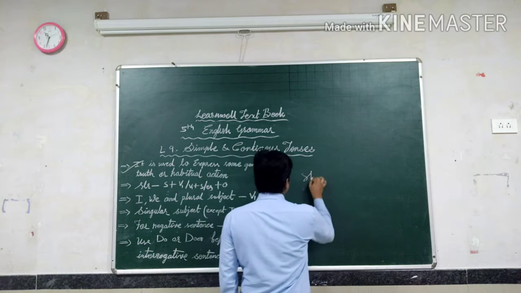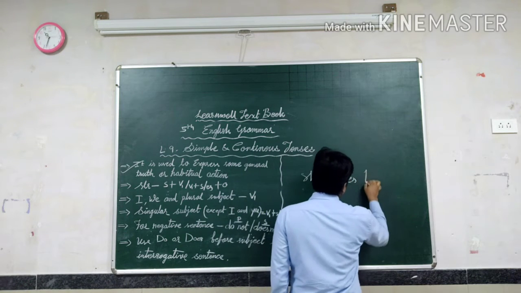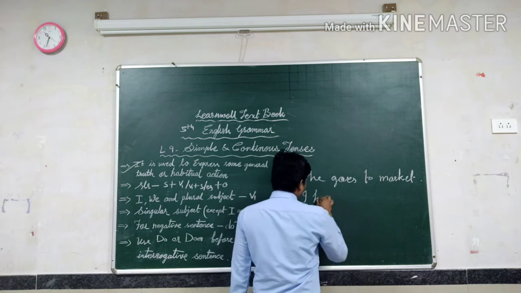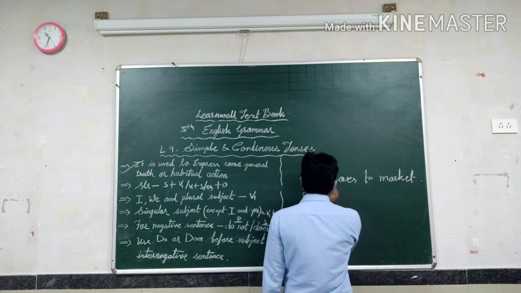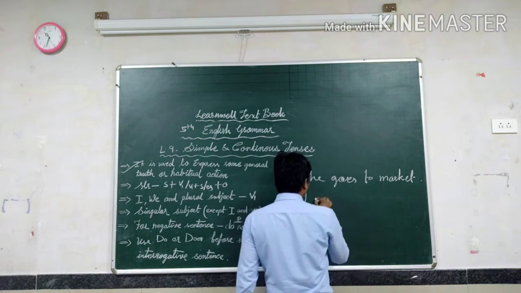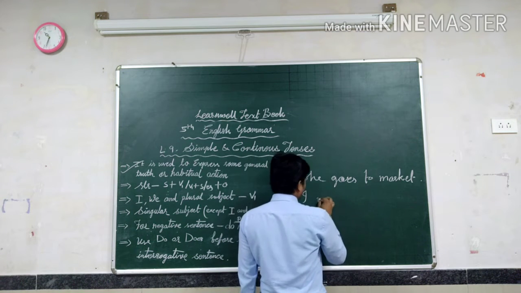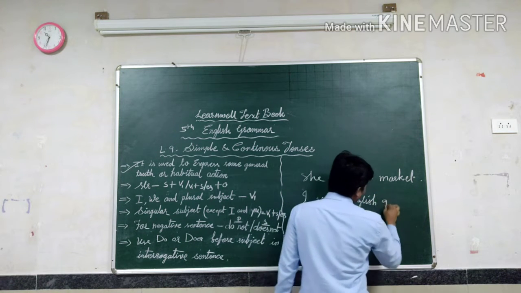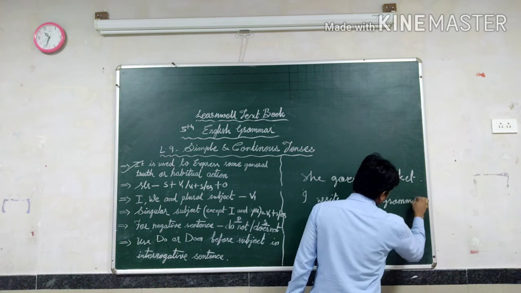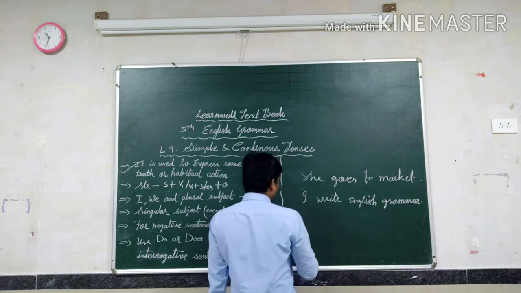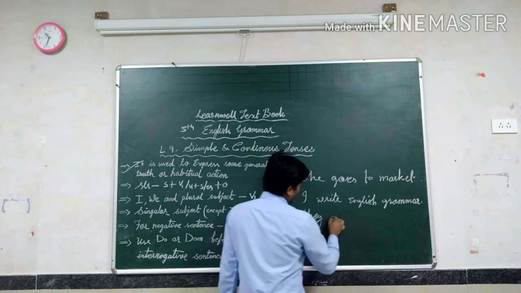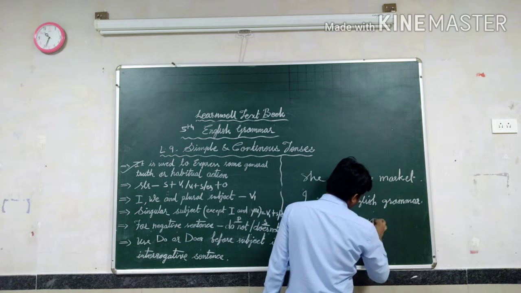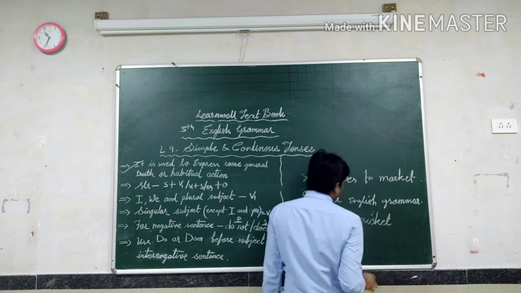Suppose I write: she goes to market, I write English grammar, they play cricket, Raju plays chess.